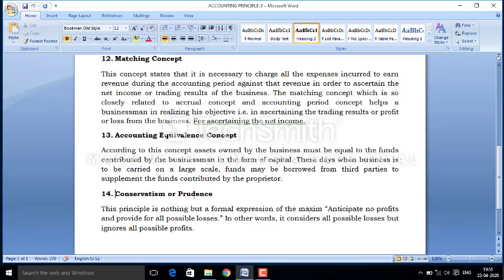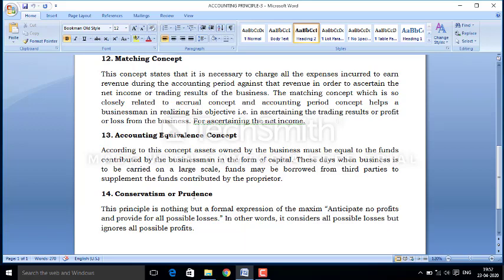We do not anticipate any profit on the business or on particular items, but we make a provision for any possible losses, like provision for depreciation, provision for bad and doubtful debts, provision for taxation, and provision for any reserve for losses which may be incurred in future.